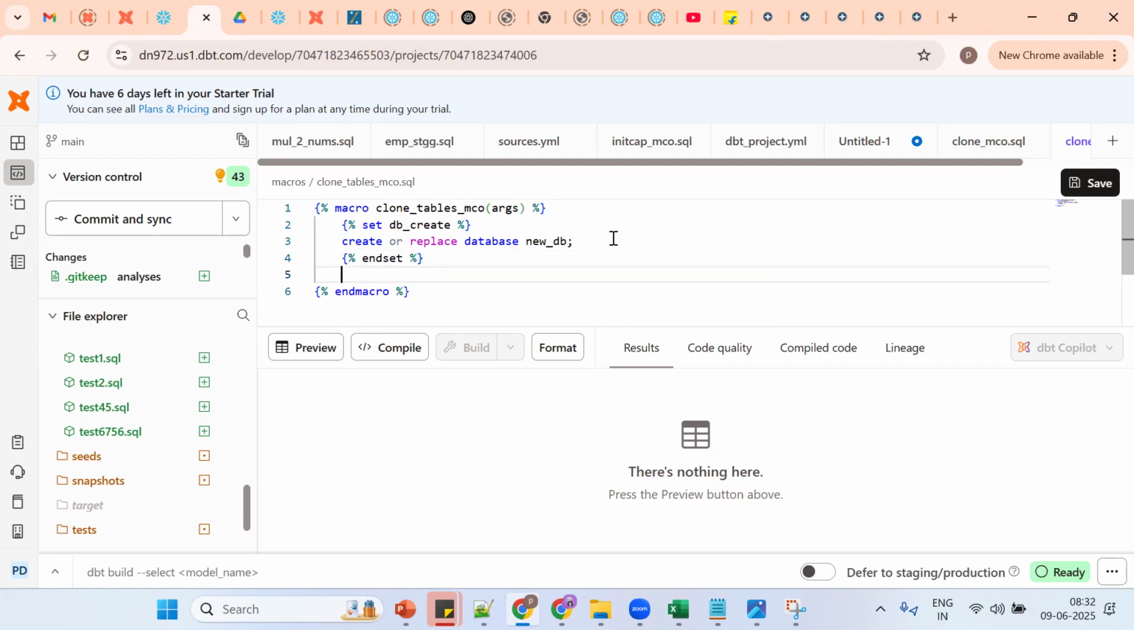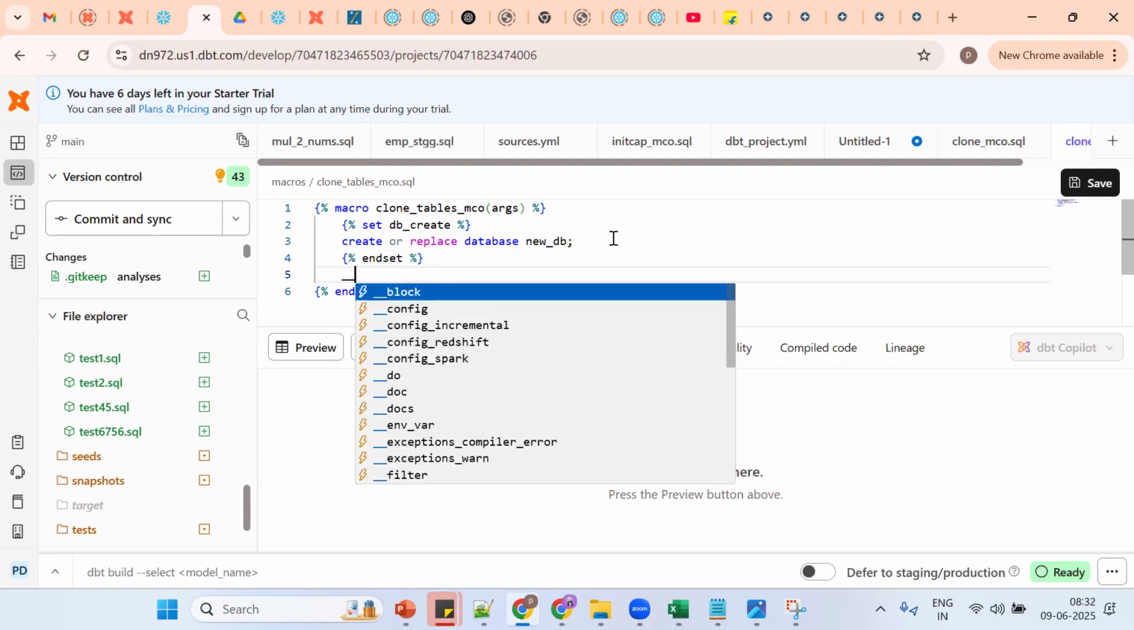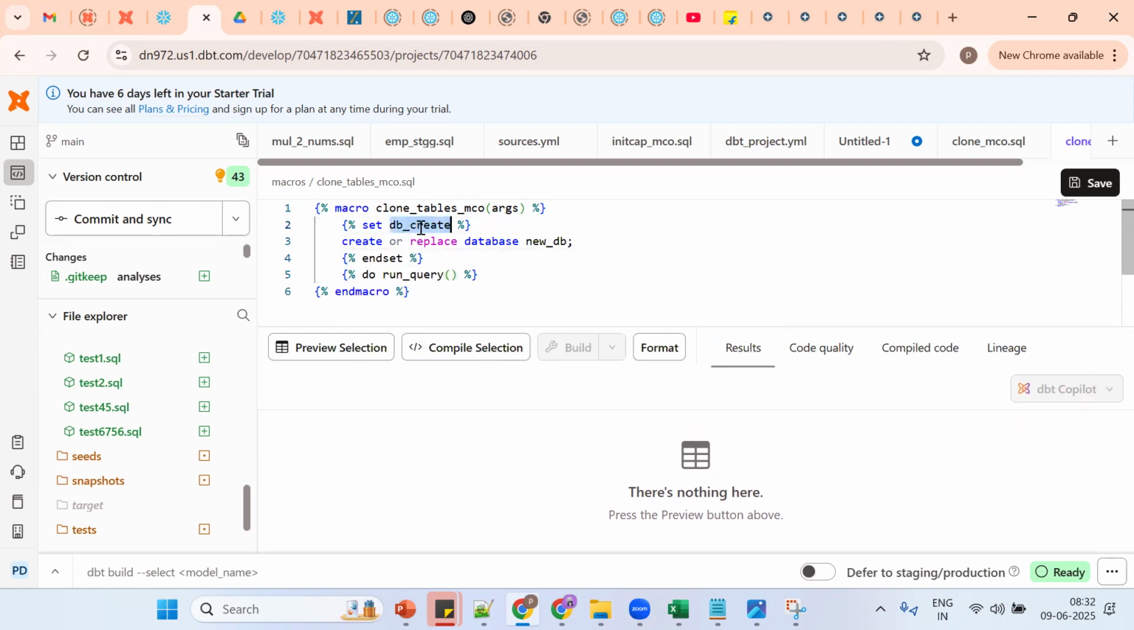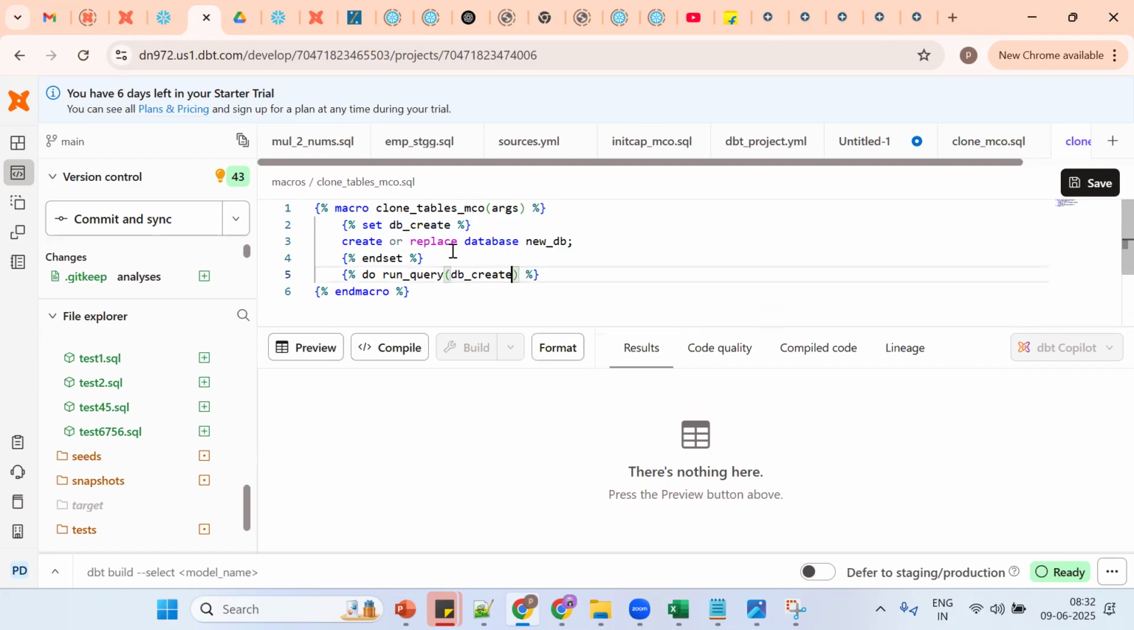Go for do run query. Now what should I pass? Pass the variable name. See, this is the variable name. This variable is storing our data. So control V, and save.